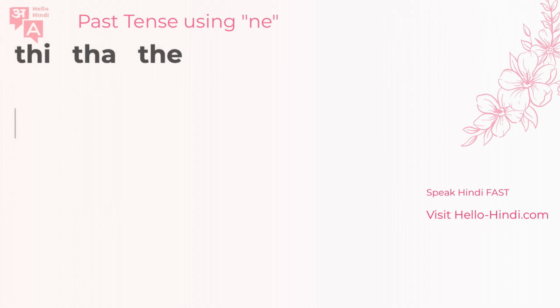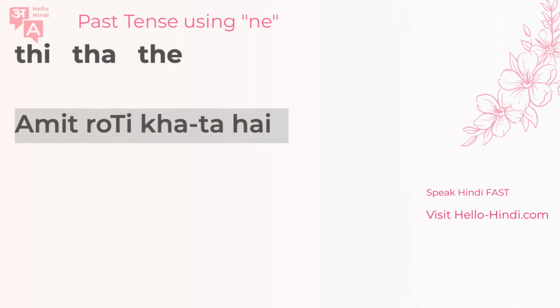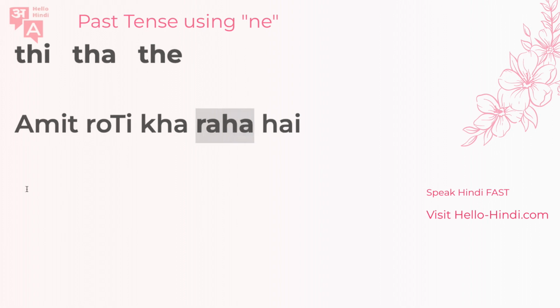So let's say you want to say Amit roti khata hai. Right? This is easy. This is the habitual, the simple present tense. But then, of course, if you say Amit roti kha raha hai, this means Amit is eating the roti, right? Of course, you're saying Amit is eating.